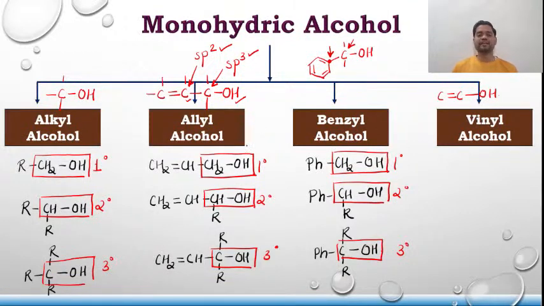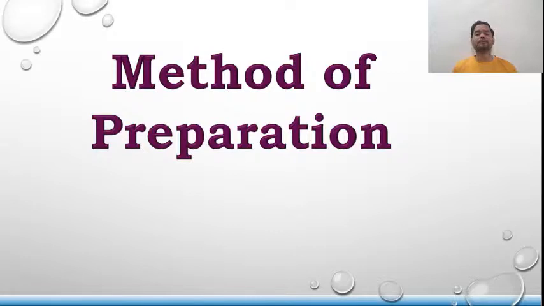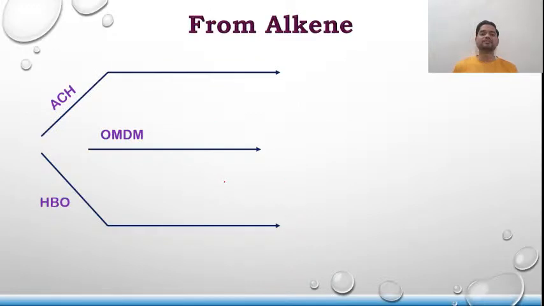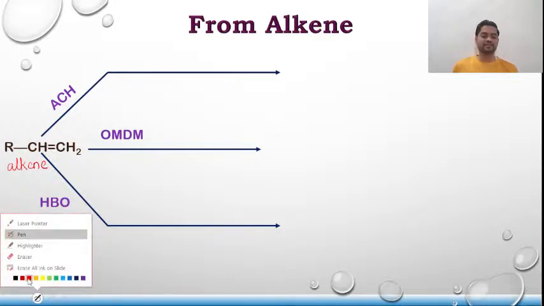From the classification, now let us proceed with the methods of preparation of alcohol. The first method is from alkene. So let us take an alkene over here. There are three methods. First of all, let me write their names properly.